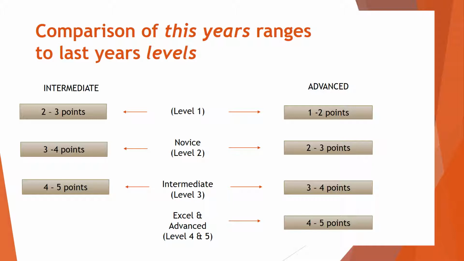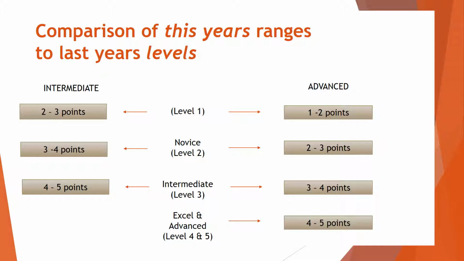Example, an intermediate team who performs a half up to extension and straight cradle will receive a score in the 3 to 4 range, as those skills are considered level 2 skills. An advanced team who performs the same sequence will only score in the 2 to 3 point range this year.